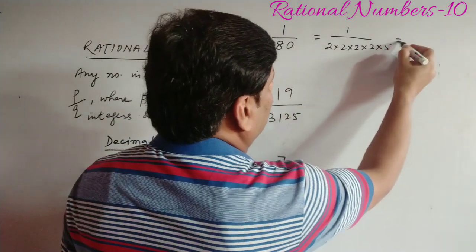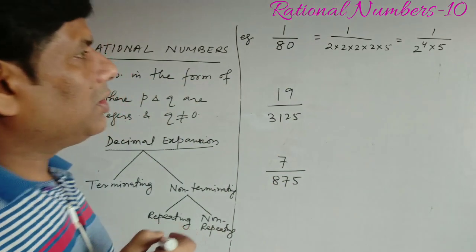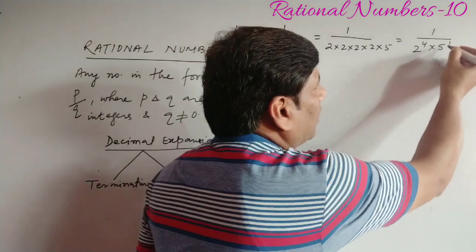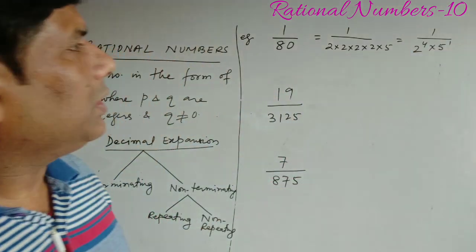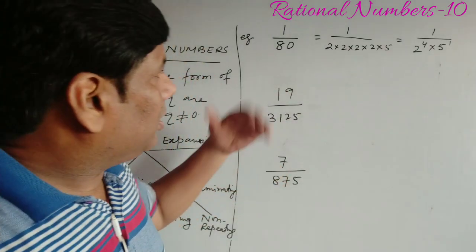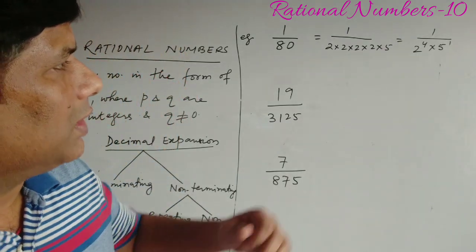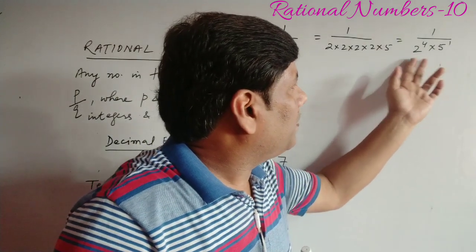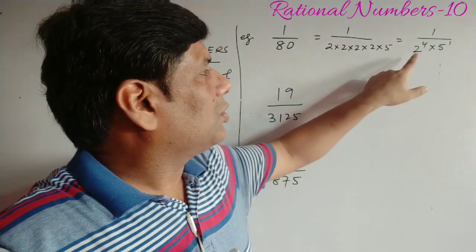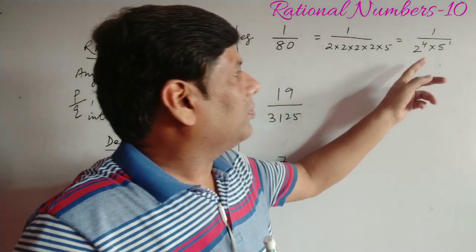And it can also be written in the form of 2 to the power 4 into 5. Since the denominator is in the form of 2 to the power m into 5 to the power n, where m is 4 and n is 1, so it can be said as terminating. Now, if it is terminating, then we can find the decimal places also. So see students, let us see what is the power of 2 and 5 and which is maximum. So in case of 2 it is 4, in case of 5 it is 1. So maximum power is 4.